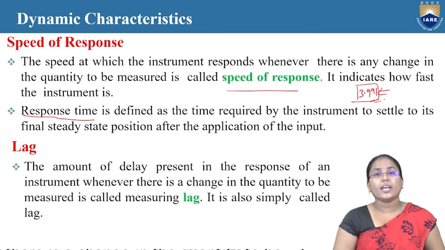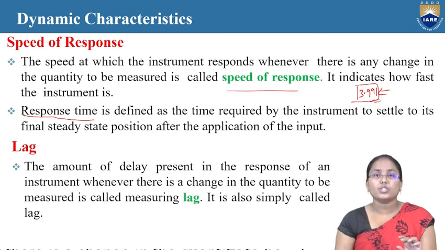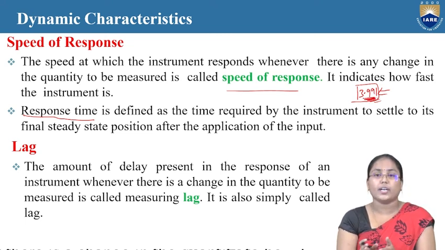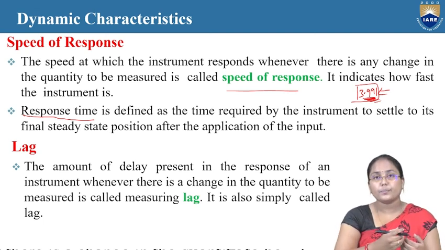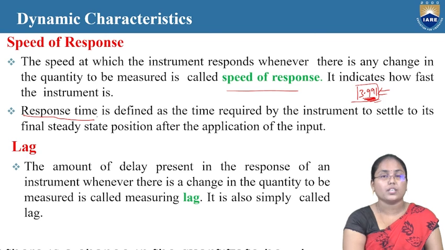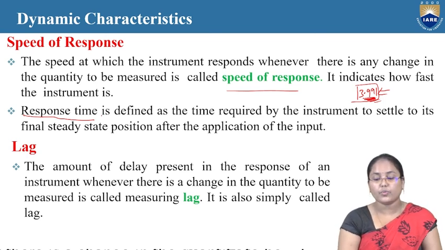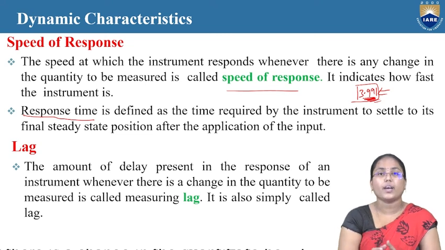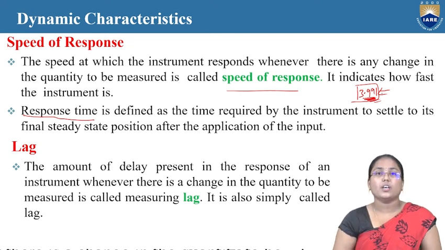Now, the time taken after the change of the particular input, the particular changes in the circuit, to settle to the particular value, that is 3.99 volts or 9.91 volts, can be given by this response time. That is the time required by the instrument to settle to its final steady state position. That is the final value which is measured by this particular instrument.